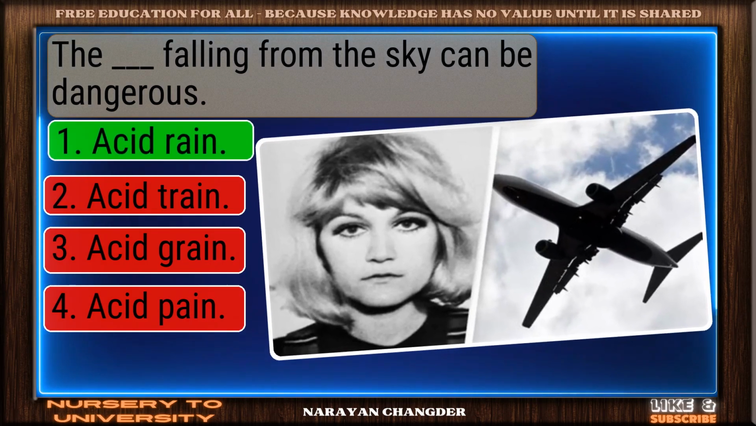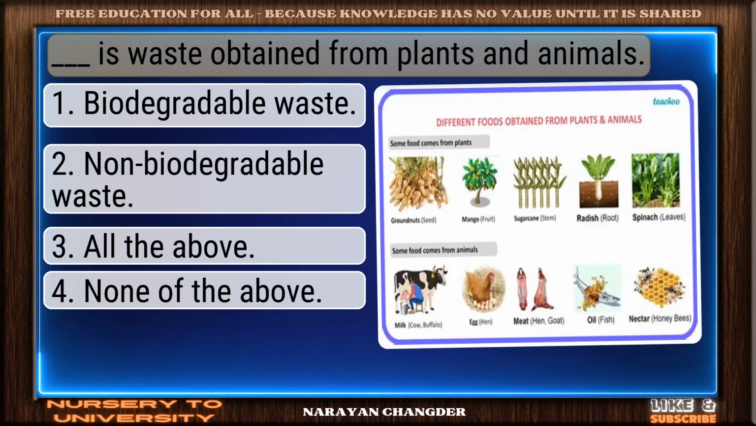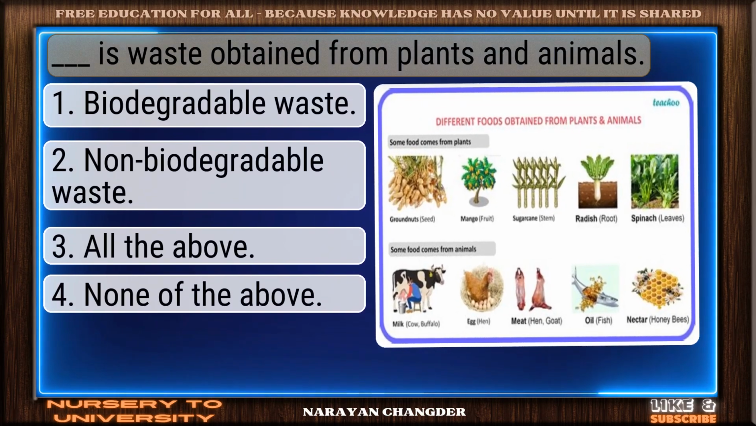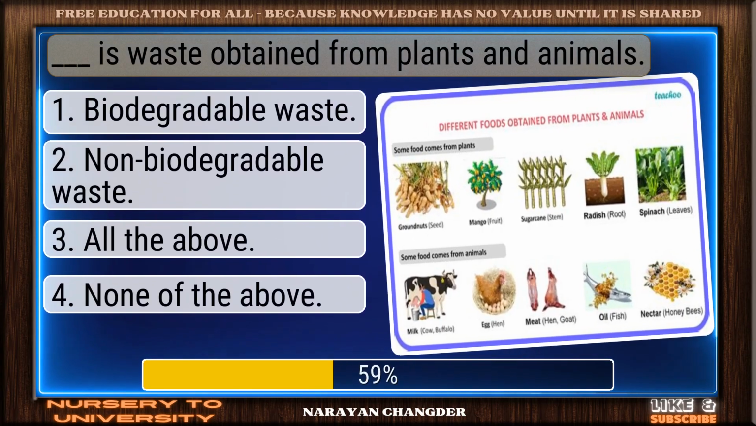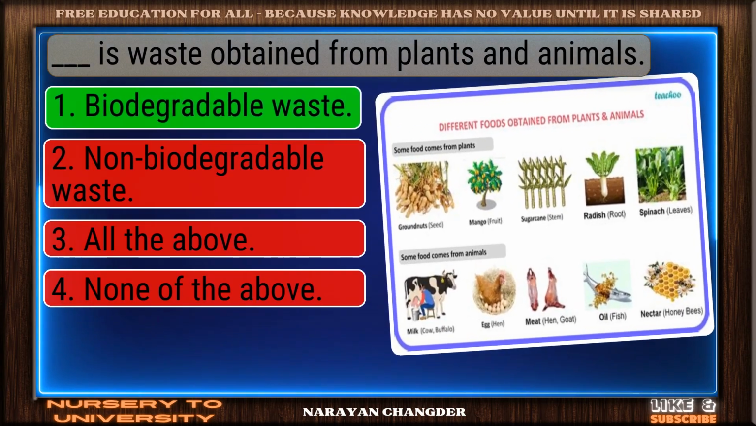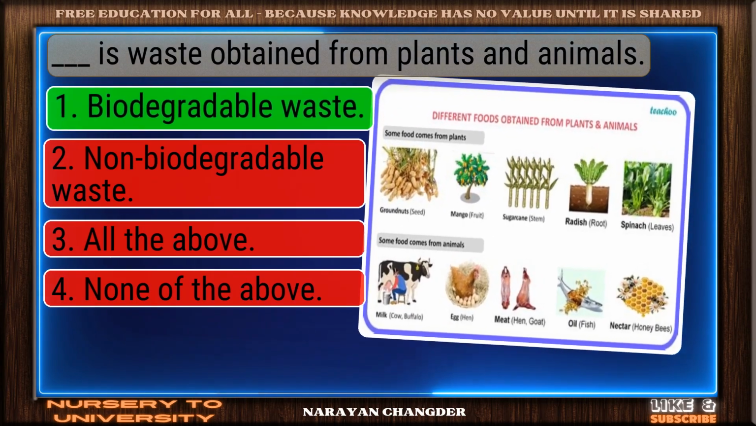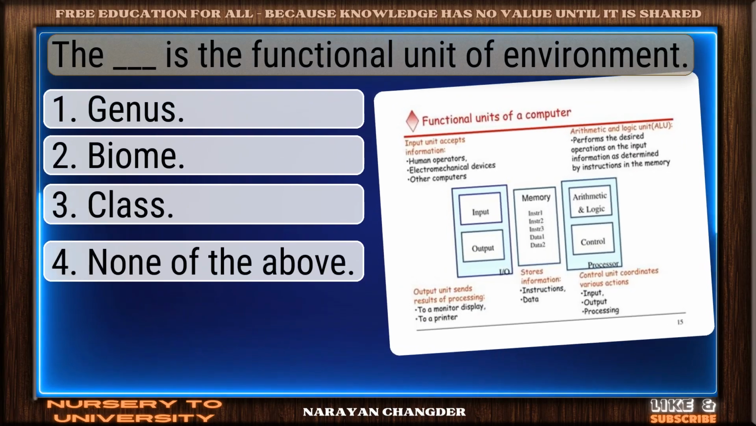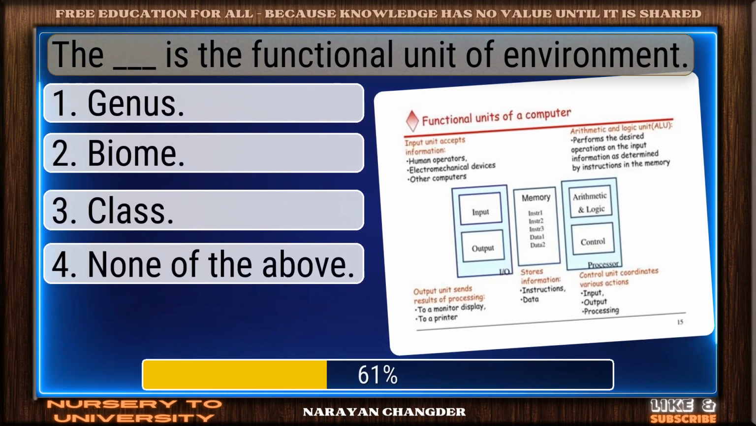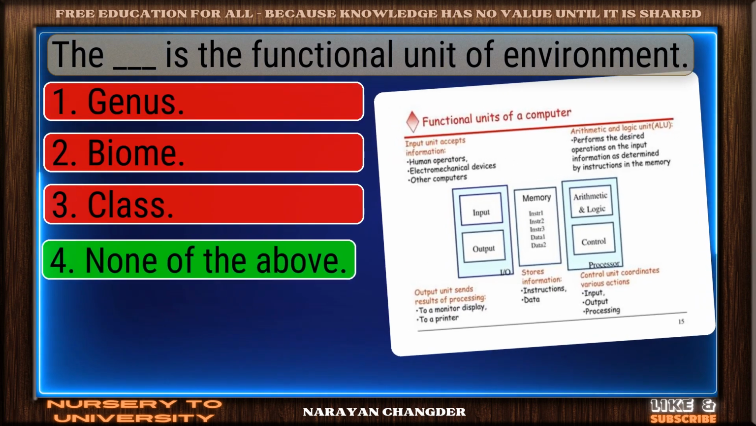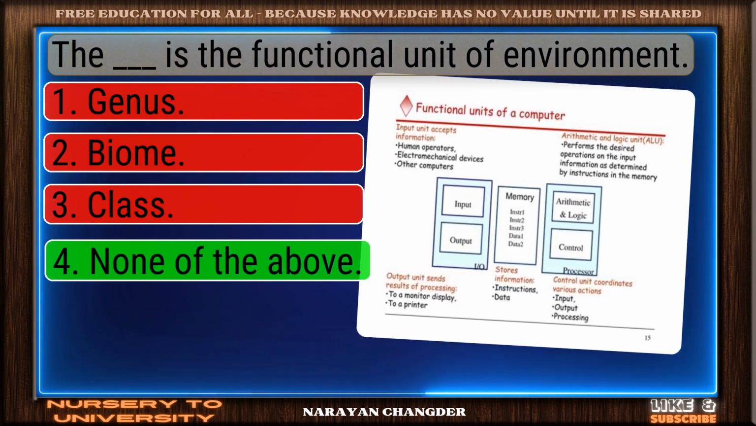On track. Acid rain is correct. Dash is waste obtained from plants and animals. Valid point. Biodegradable waste is true. Dash is the functional unit of environment. You got it. None of the above fits.